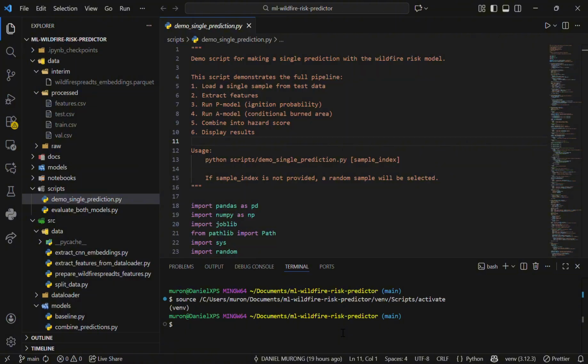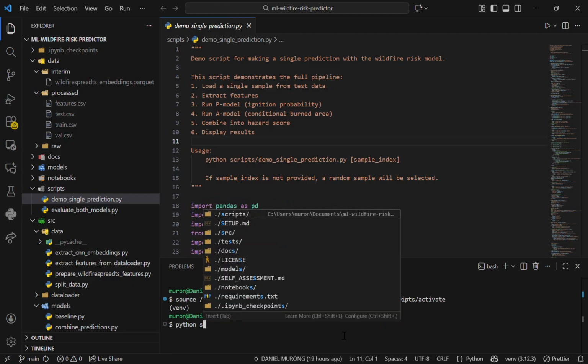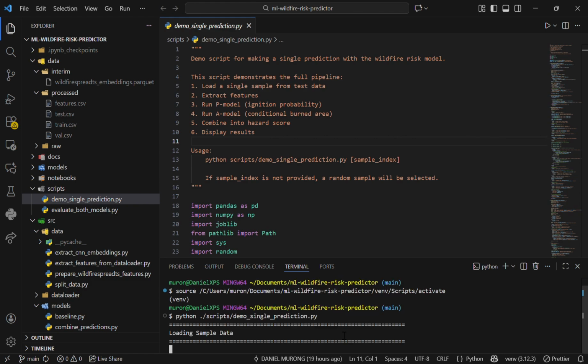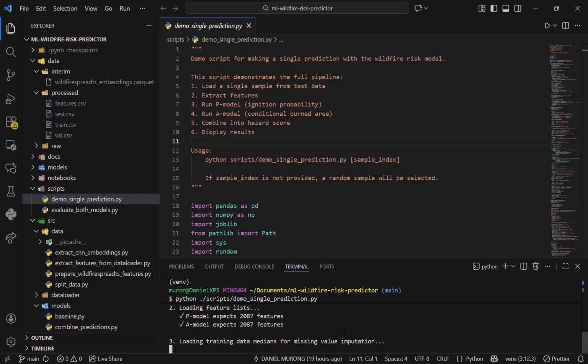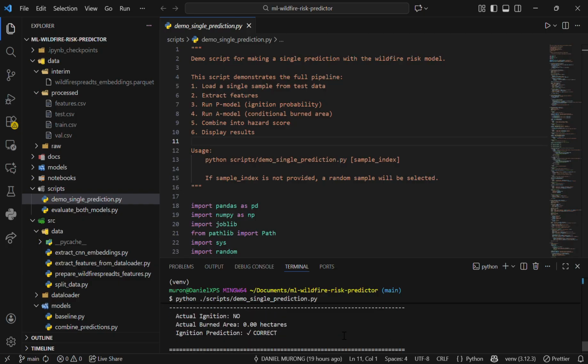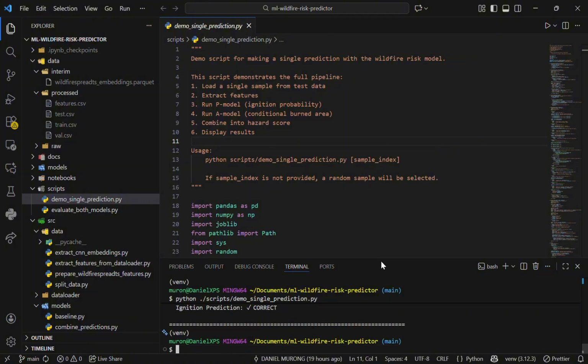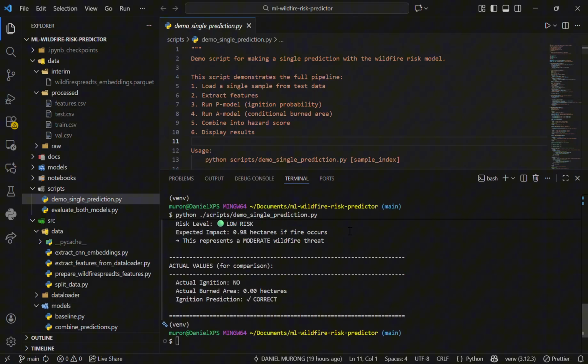And now I have a demo showing how the model works. So if I just run this script, this script randomly samples one observation from the test set, and it prints out the statistics.